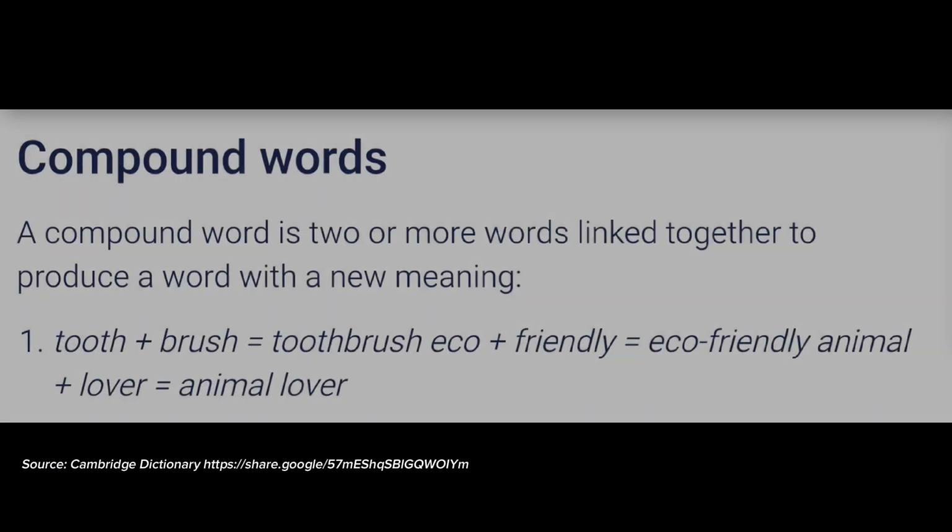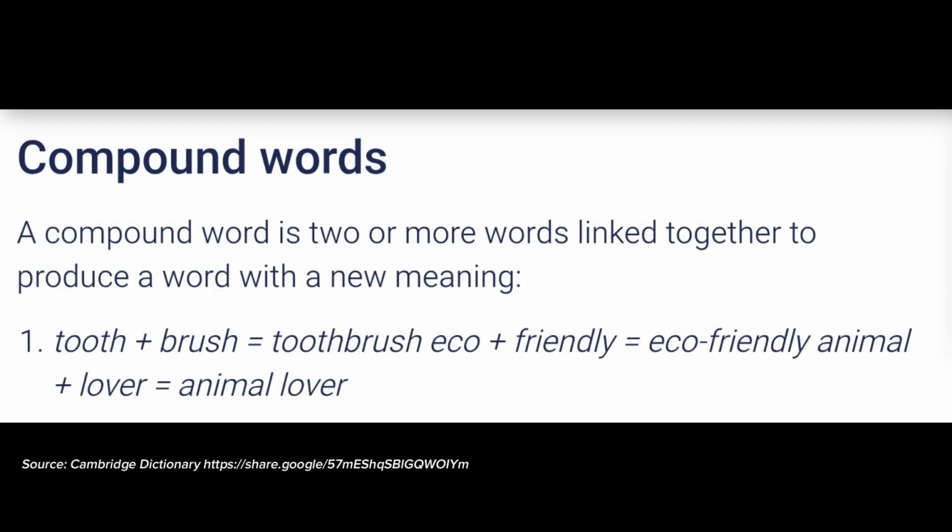Compounding is a word formation process where two existing words are combined to create a new word with new meaning. Each word can stand alone as an independent word, but when they are together, they form a single compound word. Compounding is very common in English, and we use compound words in our daily life, conversation, especially in digital life, education, and technology. Alright, so now I will explain the three main types of compound words.